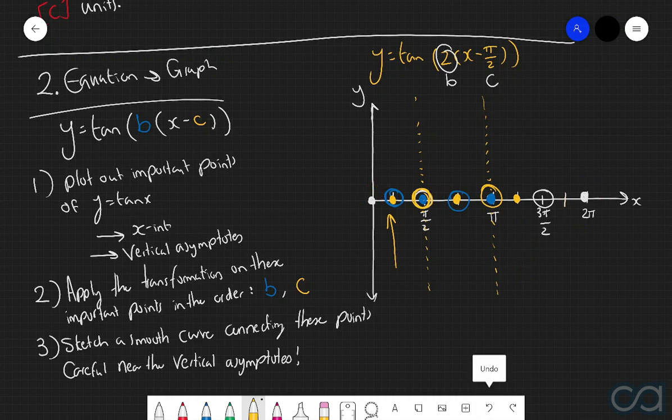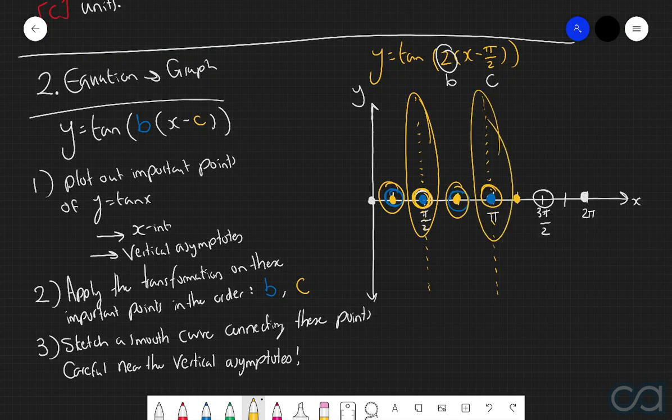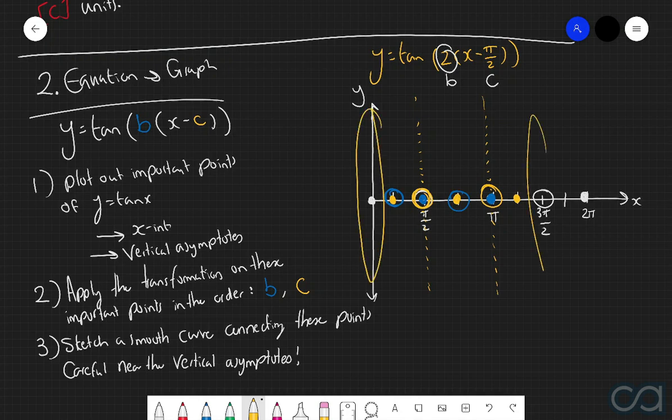However, the nice thing about a tangent function is that we know that it's repeated, so in other words, it's periodic. In this particular case, we can see that when we go up in increments of pi over 4, then we alternate between x-intercepts, like here, to a vertical asymptote, to another x-intercept, to a vertical asymptote, x-intercept, and so on. So therefore, we can say that this pattern is going to continue in both directions. In other words, we're going to have another vertical asymptote here, here, and here.